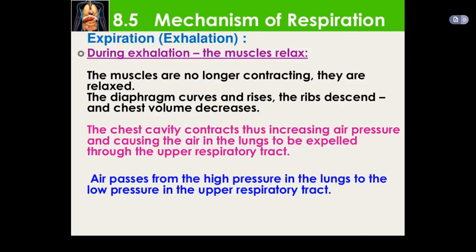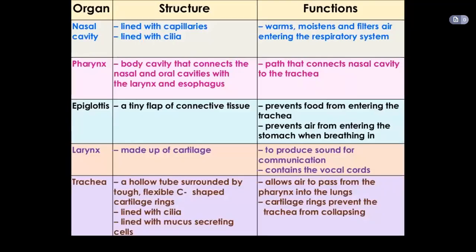In expiration or exhalation, the muscles are no longer contracting and they are relaxed. The diaphragm curves and rises, the ribs descend, and chest volume decreases. The chest cavity contracts, thus increasing air pressure and causing the air in the lungs to be expelled through the upper respiratory tract. Air passes from the high pressure in the lungs to the low pressure in the upper respiratory tract.